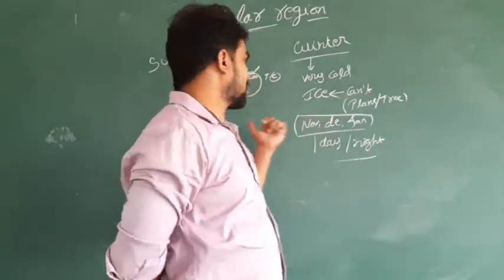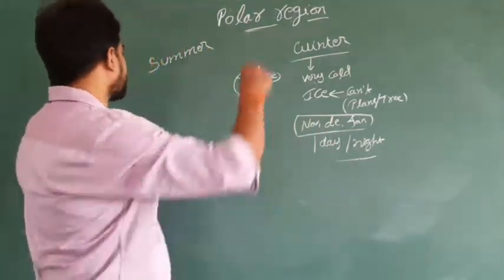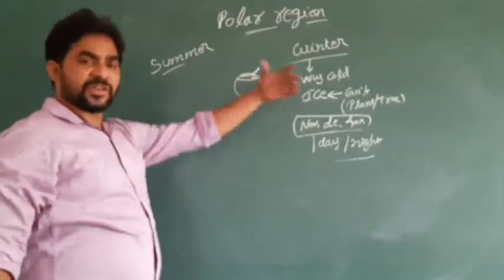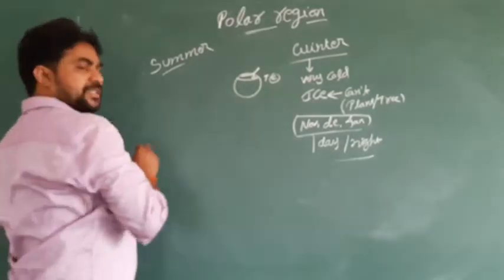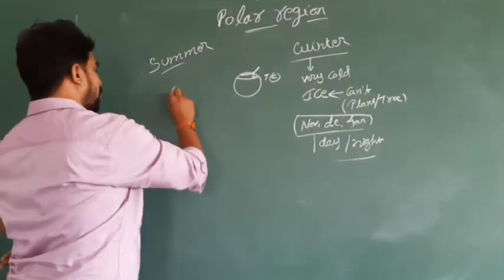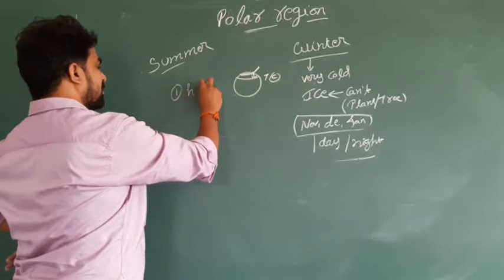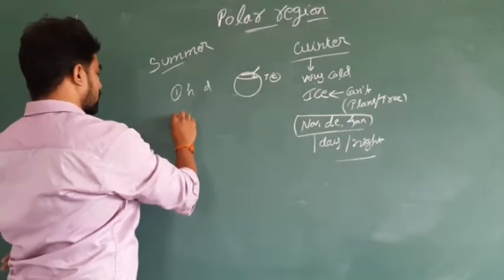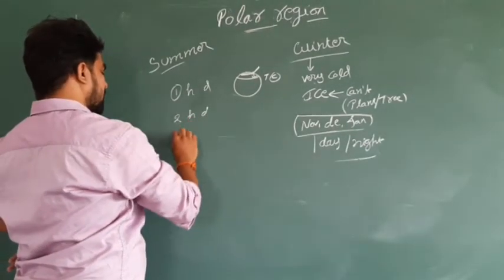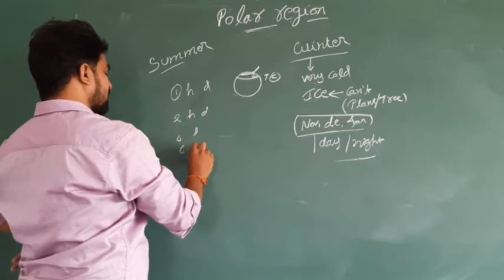Then come to summer time. At the end of the winter, it starts with 1 hour of daytime. Next it goes to 2 hours of daytime. Next 4 hours, 6 hours, 8 hours.